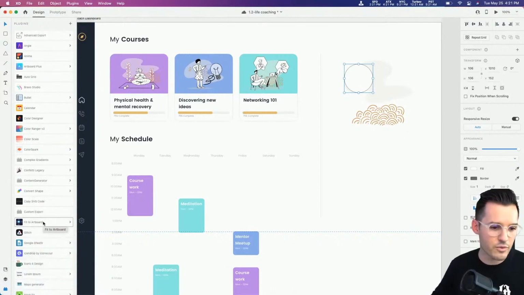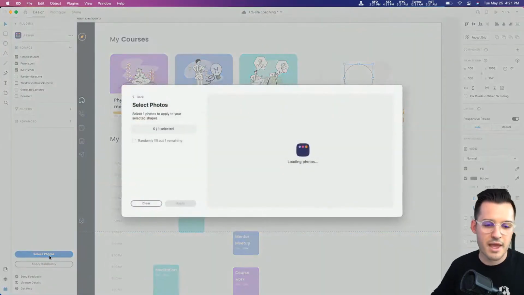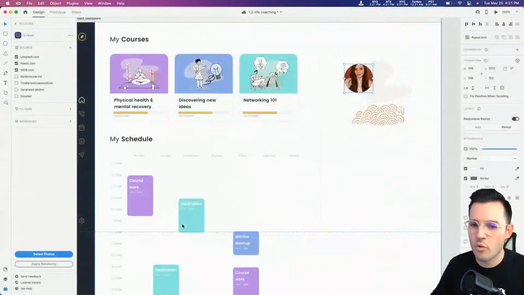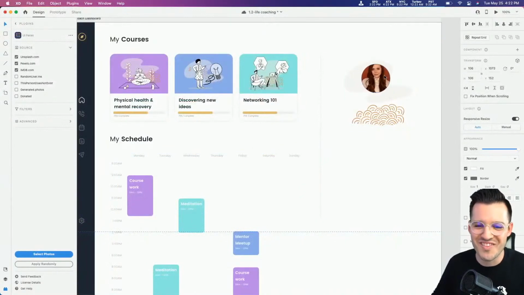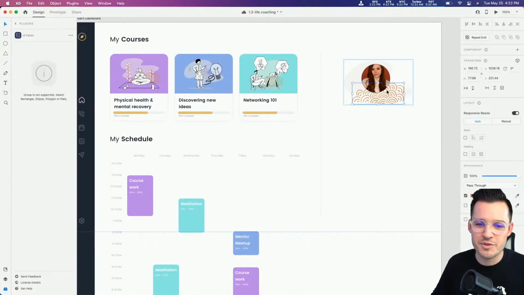I'm going to move myself out of the way, go down to a fun plugin like UI Faces and search for a face. And the plugin will go out and do that for me. Maybe Elizabeth Olsen from WandaVision is my mentor. And there we go. And we can just move some little elements up.